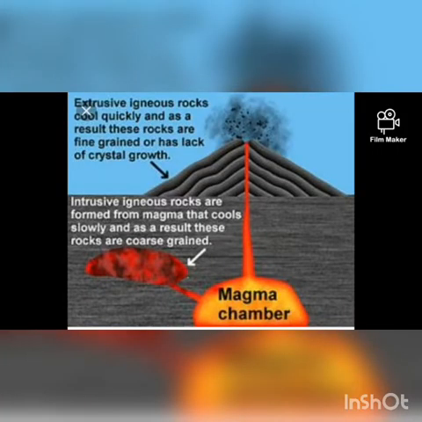With the help of this image, you can understand about igneous rocks and the formation of igneous rocks, the types of igneous rocks like intrusive and extrusive igneous rocks, and the presence of magma inside the earth and on the surface of the earth.